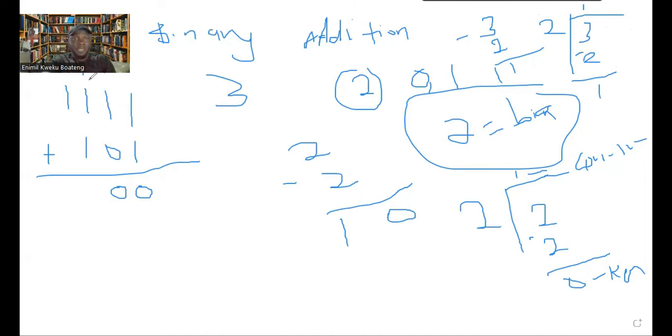So it means that 3 in binary is 1, and then the carry of what? 1 here. Now, since there's nothing here, we would have written a 1 here, but there's a carry here. So 1 plus 1 is giving us 2. And then 2 in binary is 1, remainder 0. And since there's no number left, we write the remainder, and then we bring the carry here, then our base here. So it means that 1, 1, 1, 1 plus 1, 0, 1 is giving us 1, 0, 1, 0, 0.